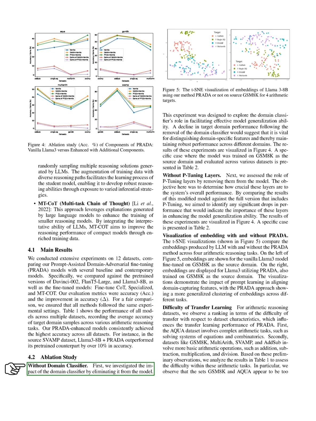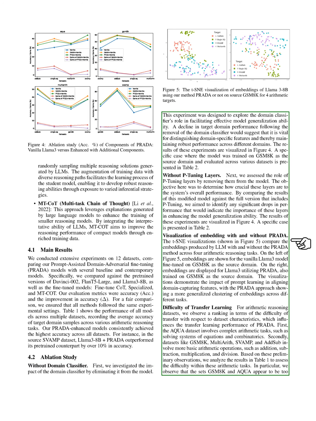We also explored the impact of removing the domain classifier from our model to see how it affected generalization. A drop in performance would indicate the classifier's importance in distinguishing domain-specific features. The results of this experiment are shown in our figures and tables. Additionally, we assessed the role of p-tuning layers by removing them from the model. We aimed to determine their significance in overall performance by comparing results with and without these layers. The findings from this analysis are also presented in our figures and tables.